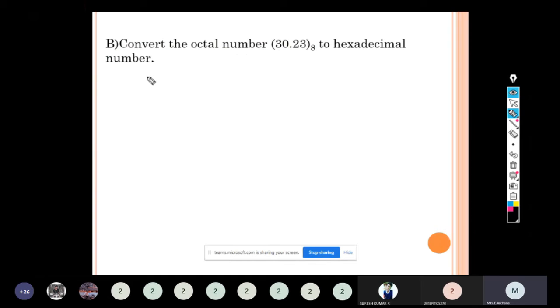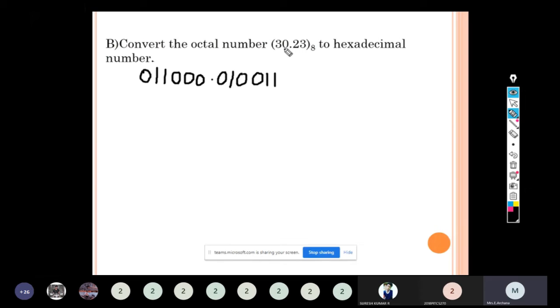The 3 will stand for 011, 421 code. This is the equivalent binary value for 3. 0, what is the binary value for 0? Yes, 000. 2 is 010, 3 is 011. This is octal to binary conversion.